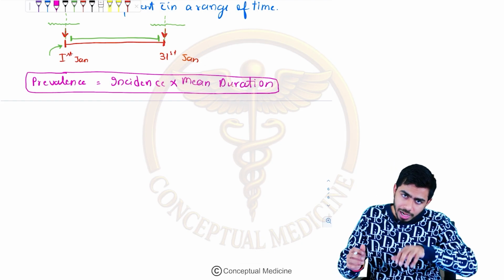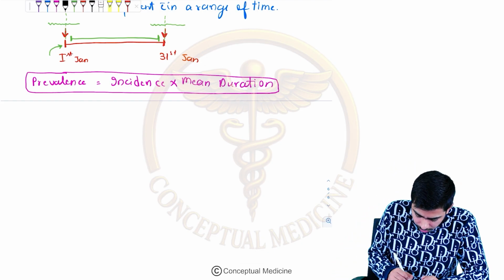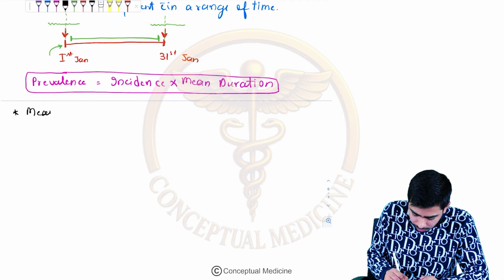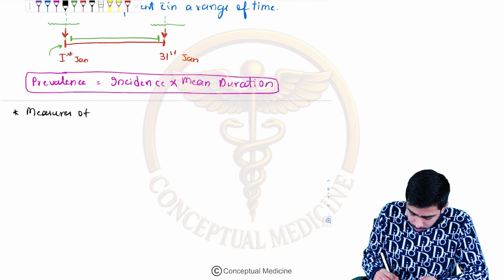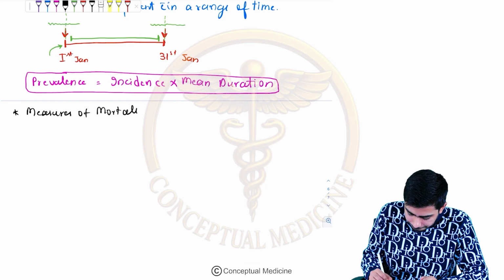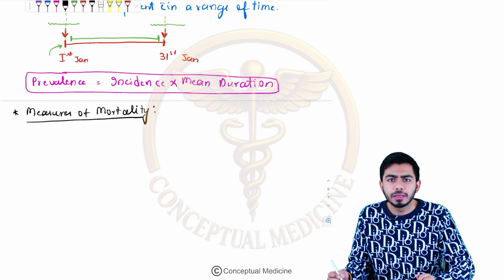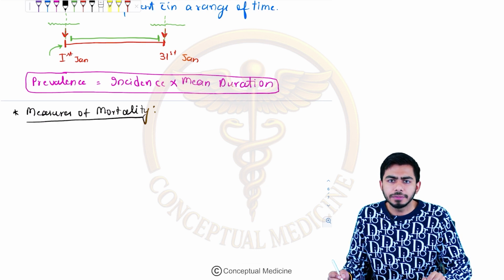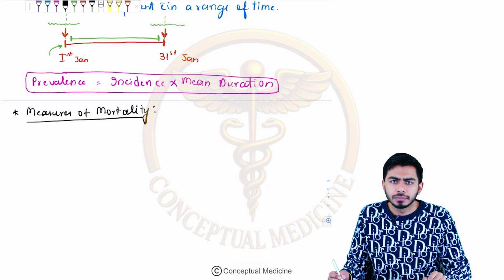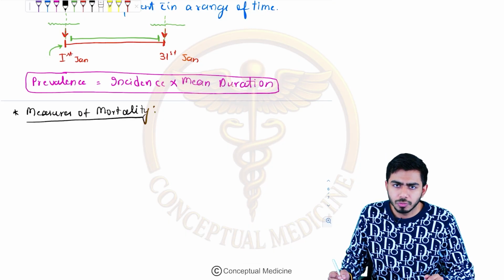So let's talk about the measures of mortality.